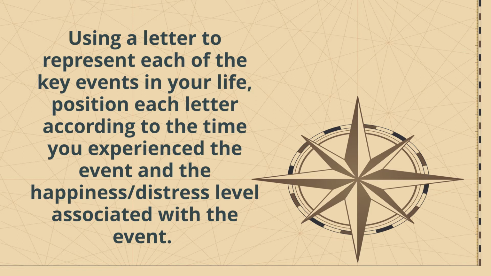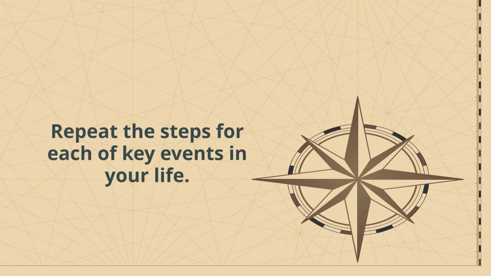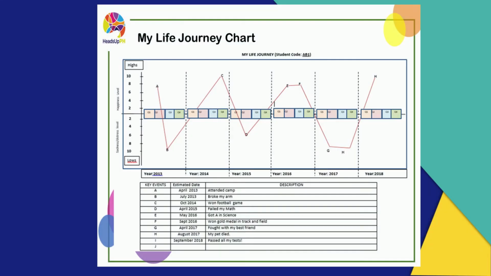Using a letter to represent each of the key events in your life, position each letter according to the time you experienced the event and the happiness or distress level associated with the event. Repeat the steps for each of the key events in your life. Here is an example of My Life Journey chart. You may use this as a guide in making your own.